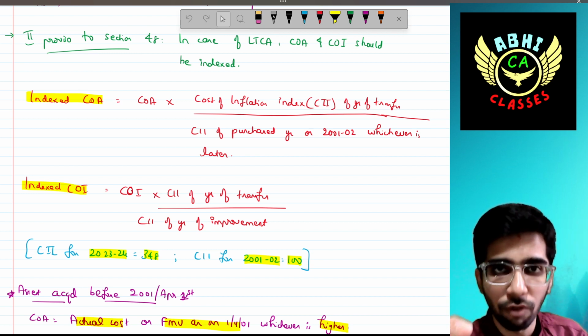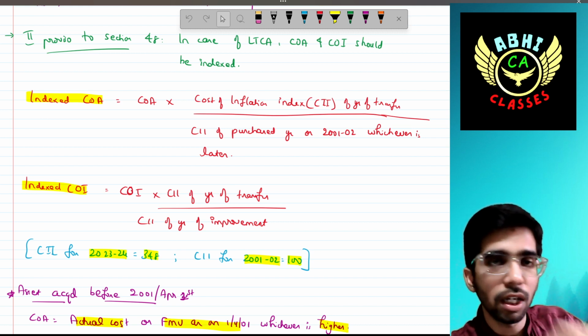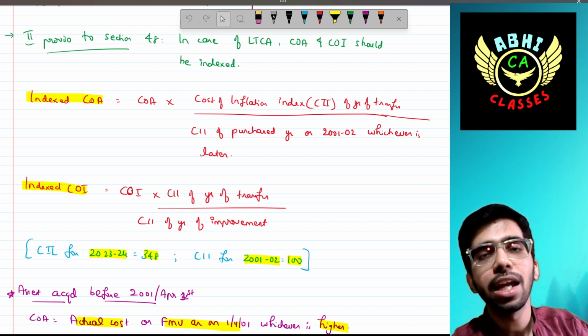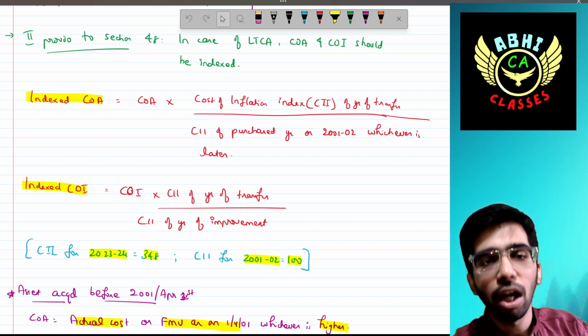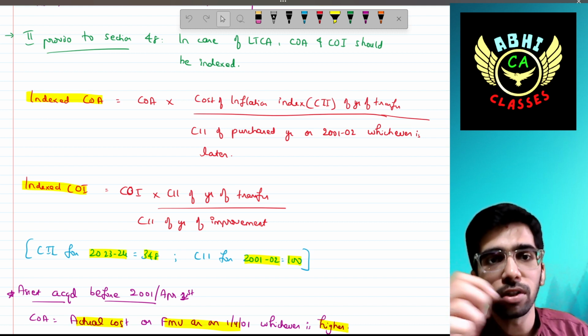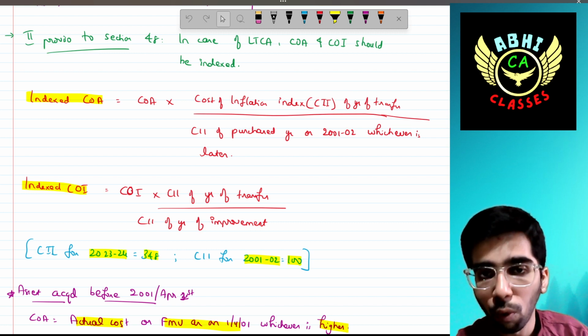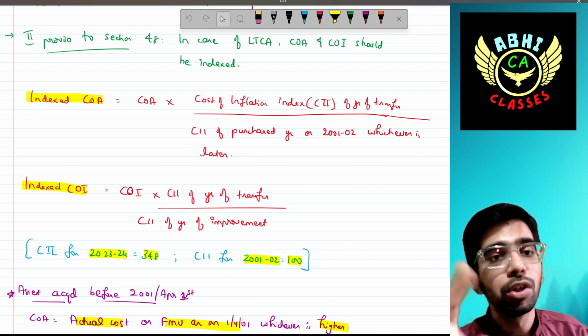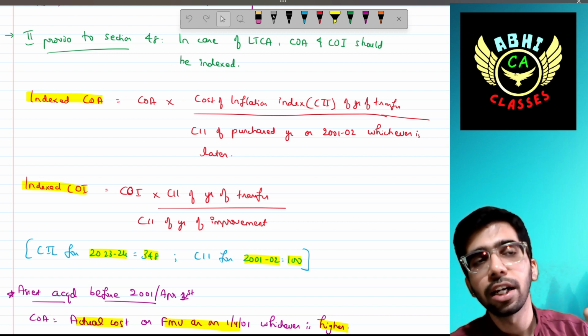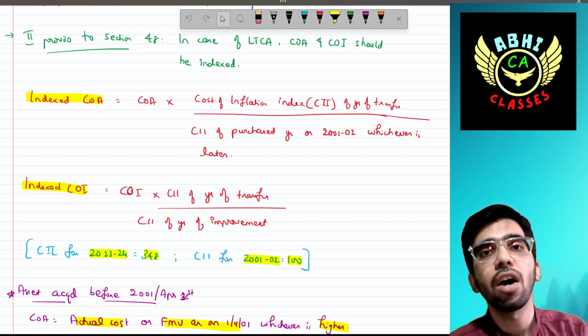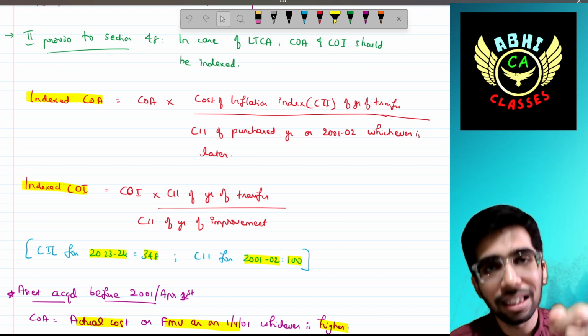Simple. So the formula is the cost of acquisition, that is 10 lakh, into the CII of 23-24, that is 348, divided by the CII of the purchase year, or 2001-02, whichever is later. If, for example, I bought the land in 2003-04, the CII of 2003-04 would be given in the question.